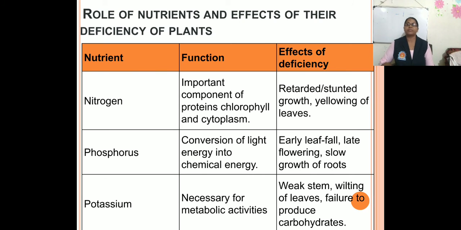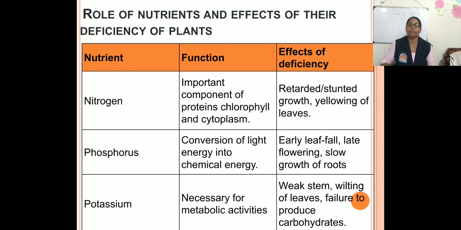Now here the role of nutrients and effects of their deficiency in plants. That means the nutrients are very important for the plants. So here, which one is the first nutrient? That is nitrogen. What is the function here given?